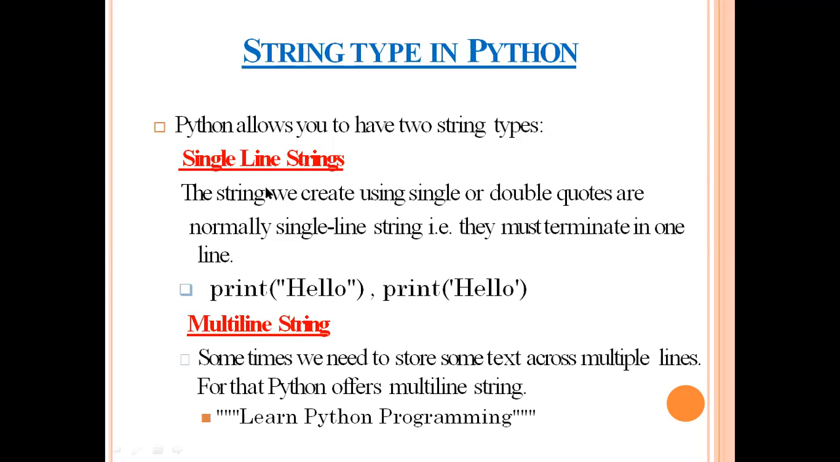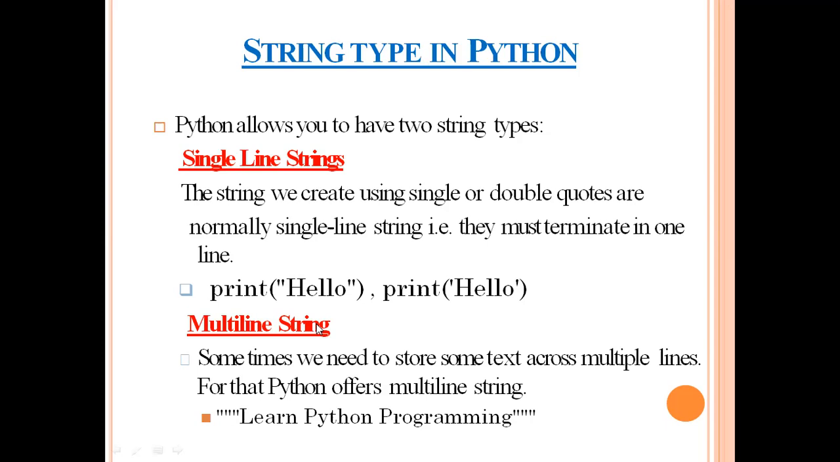A single-line string is always enclosed in single or double quotes, and it always terminates in one line. Take an example. I have declared two print statements. In the first, I have used double quotes to declare a string, and in the other, single quotes. So double or single quotes can both be used to declare a single-line string, and a single line is always terminated in one line.